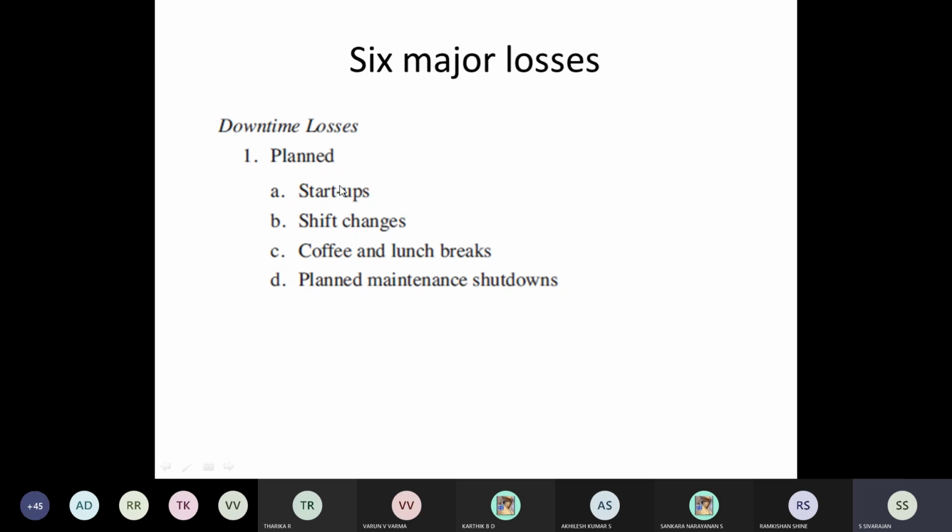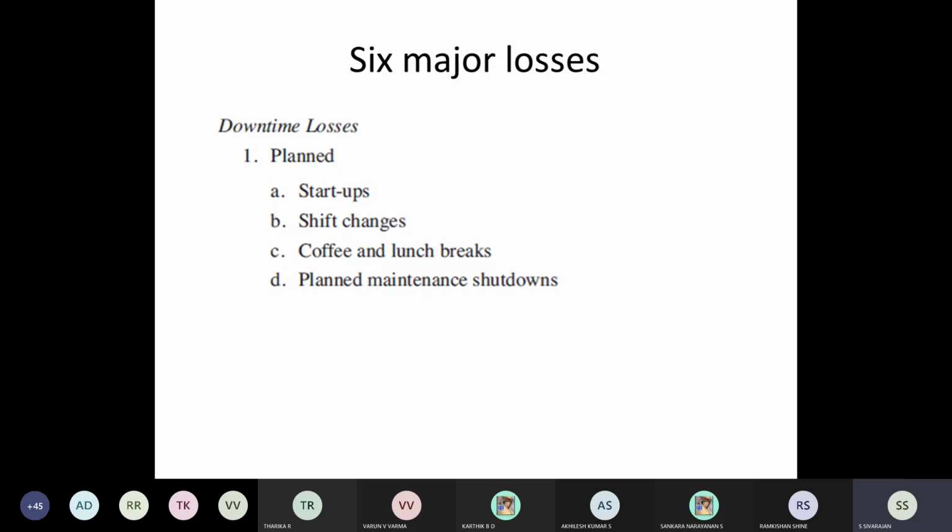So at startup, there will be some trouble. Shift changes, there will be trouble. Of course, when it comes to a laptop, even if we go to our CTS, they will say, restart. I have been using laptops for some 10 years. So one is we have to restart. Still, if it is not working, what do you do? You take out the battery. Once again, you install the battery.